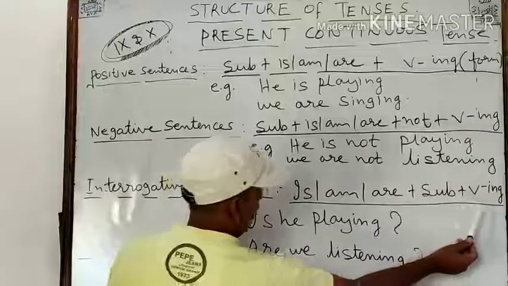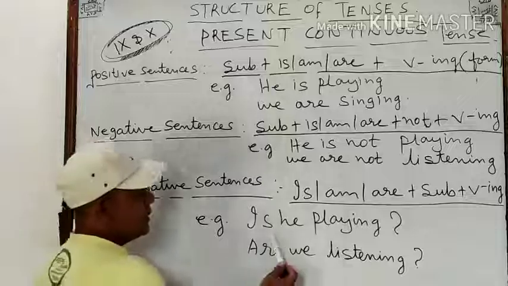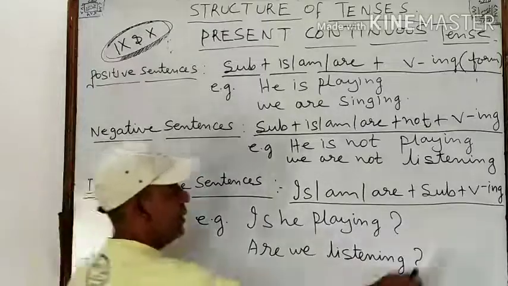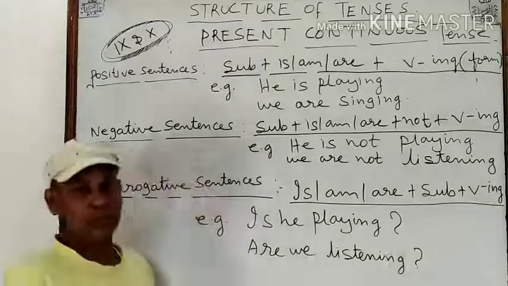If we have interrogative sentences, if the sentence is starting with is, am, are, we take the subject and ing form of the verb followed by a question mark. For example, is he playing? We are taking the ing form of the verb with the subject. Are we listening? And there is a question mark after that.